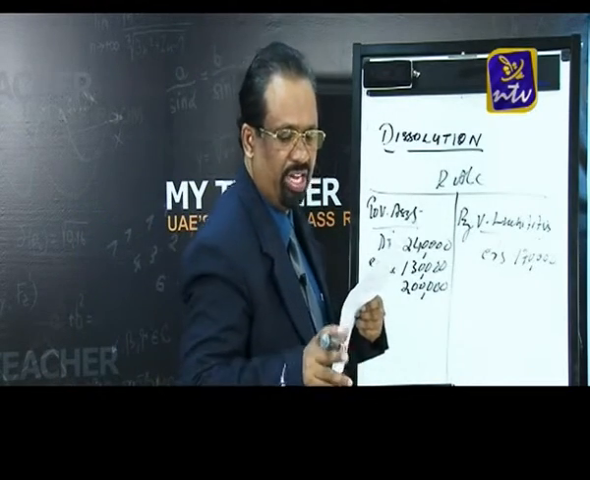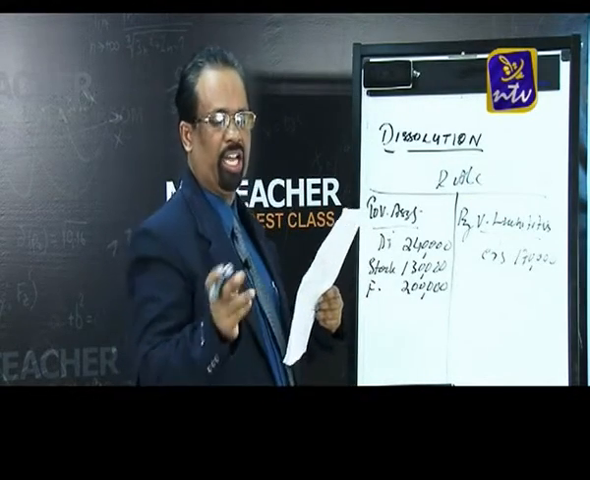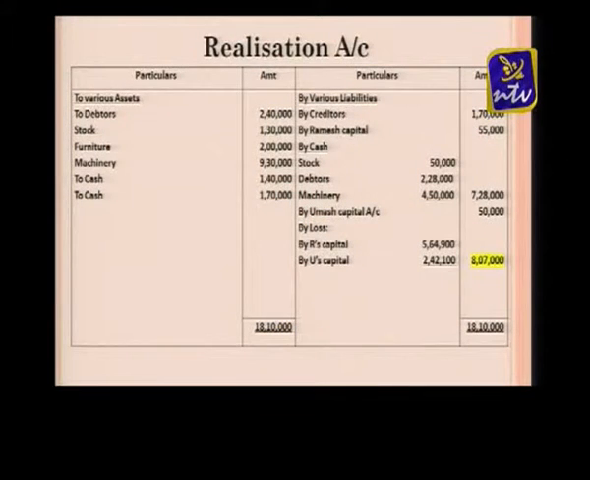First we are transferring all assets, that is to various assets, by passing a journal entry: debtors, stock, furniture, machinery. Then second point, we are transferring all liabilities by passing a journal entry by various liabilities, that is creditors. Then afterwards you look at the adjustment.